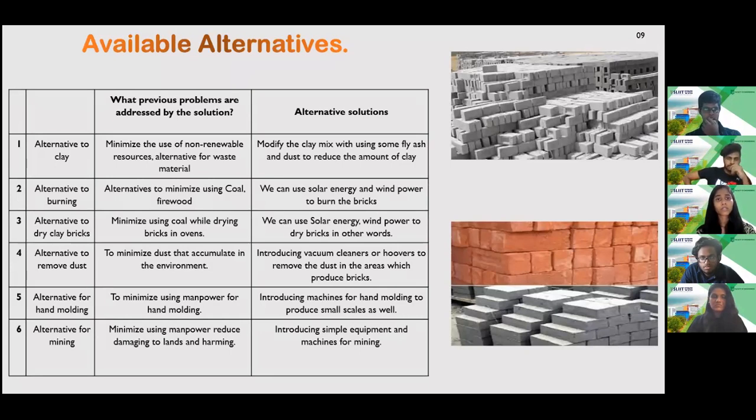Let's move on to an alternative to clay. We already have a solution to minimize the usage of non-renewable resources: alternative waste material. As the solution, we recommended fly ash and dust to reduce the amount of clay. Then let's move to burning and drying clay bricks.